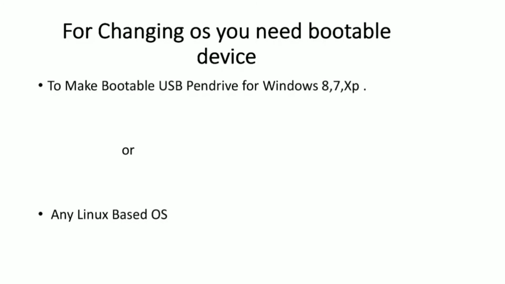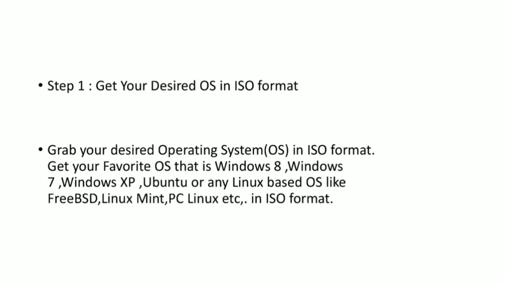Requirements vary depending on the distribution you choose: Ubuntu, Fedora, Mint, etc. For changing the OS, you need a bootable device. To make a bootable USB pen drive for Windows 8, 7, XP, or any Linux-based OS. Step 1. Get your desired OS in ISO format. Grab your desired operating system, OS, in ISO format. Get your favorite OS, that is Windows 8, Windows 7, Windows XP, Ubuntu, or any Linux-based OS like FreeBSD, Linux Mint, PCLinuxOS, etc. in ISO format.